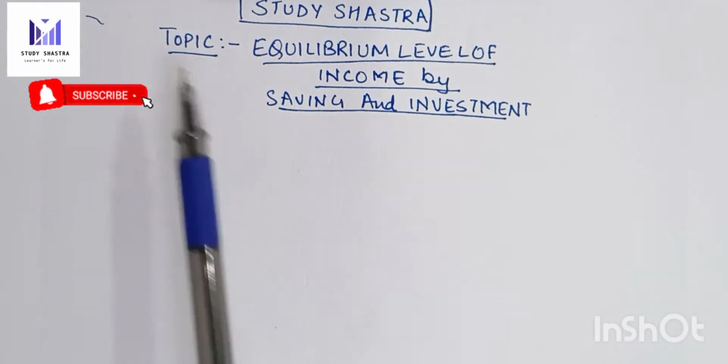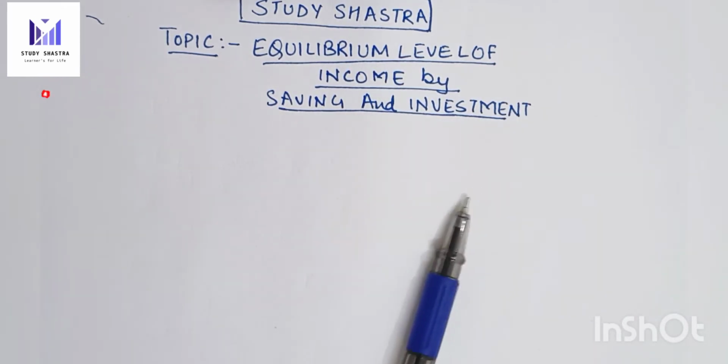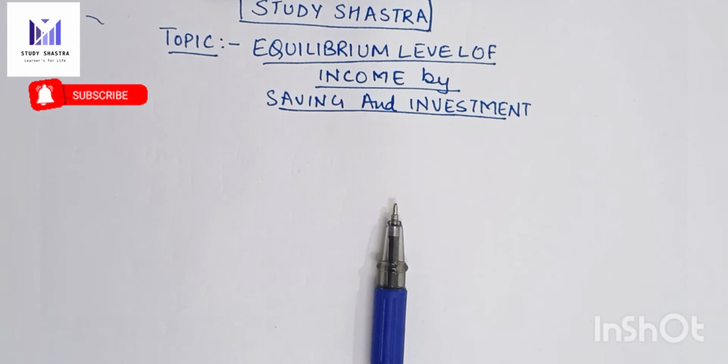In this video we are going to study the topic equilibrium level of income by saving and investment. This is part 5 of the chapter Determination of Income and Employment, class 12th.